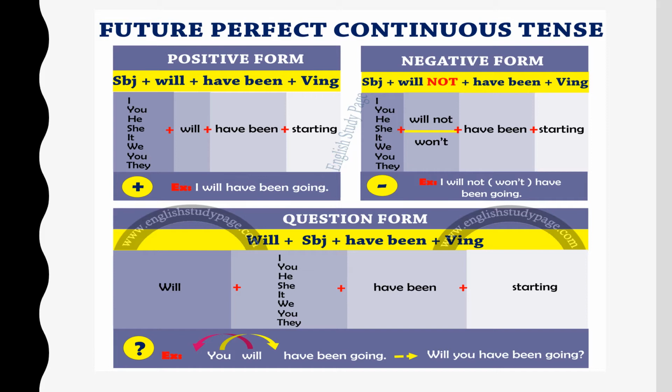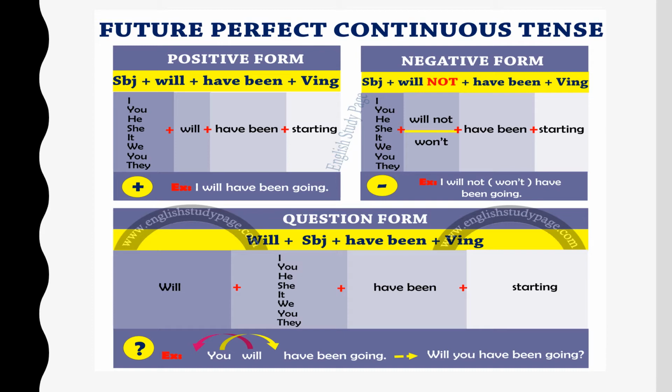Let's again see another chart that shows how to make the positive, negative, and the question form of the future perfect continuous tense. Subject plus will have been and verb in the ing form. For a negative sentence, subject plus will not have been and verb in the ing form. And for a question, will goes at the beginning of the sentence, followed by the subject, then the helping verb have been, and again the verb in the ing form. Will I have been starting, followed by the question mark. I will have been going. I will not have been going. Will you have been going?